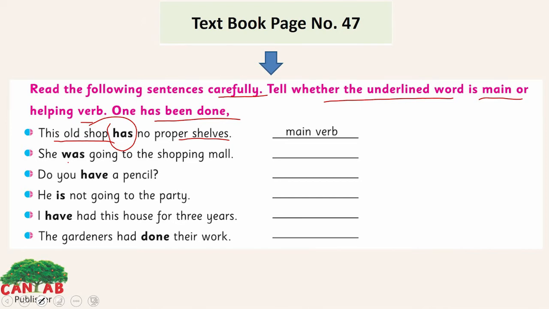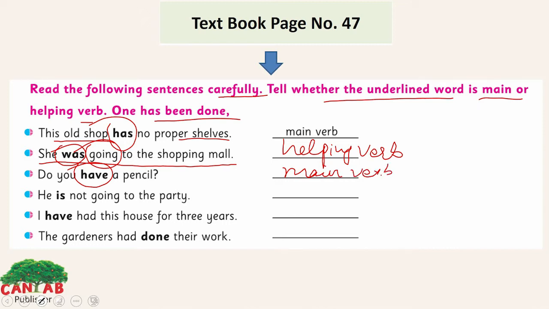The second one: "She was going to the shopping mall." Yes, we have the main verb here, going. So was is the helping verb here. The third one: "Do you have a pencil?" We don't have any other verb here, so the bold one, have, is the main verb. Identify these three by yourself: is, have and done.